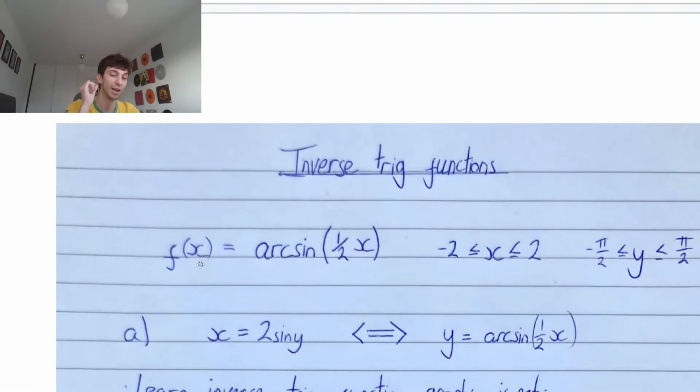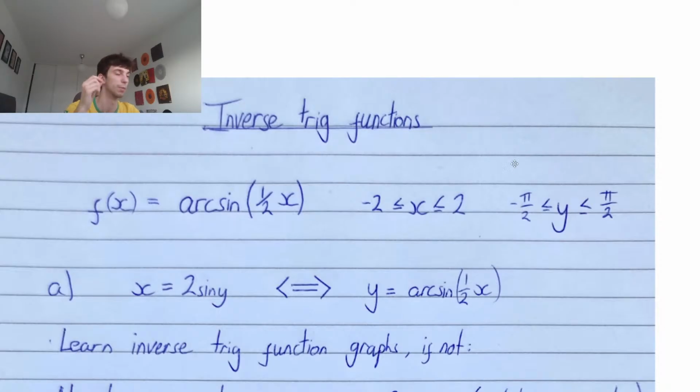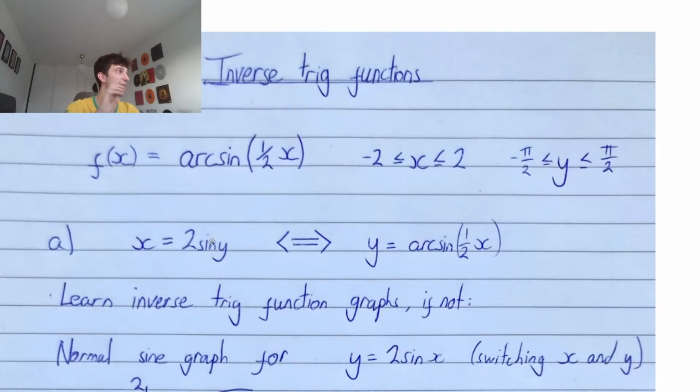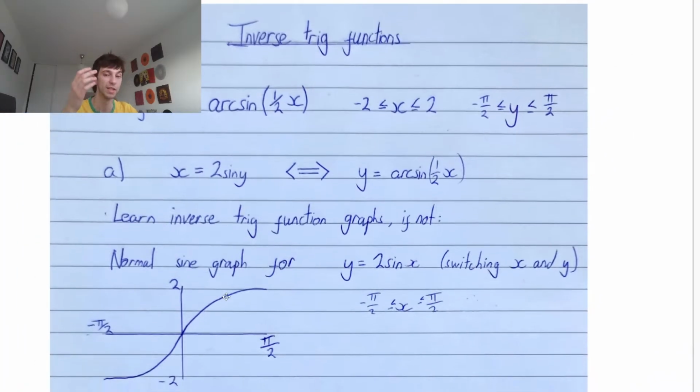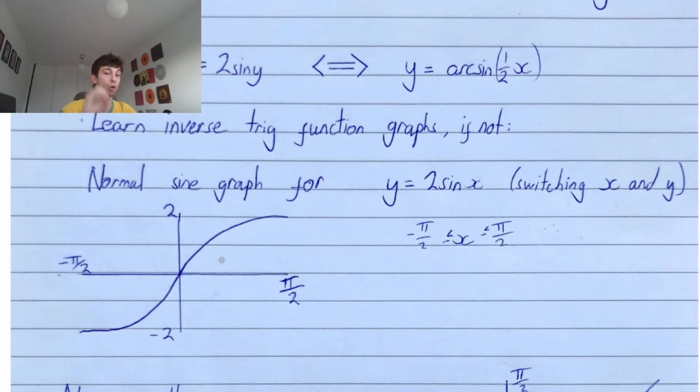So remember, guys, having f of x or y equals arcsine half x with our given ranges and domains of x and y's. This is the same as taking the sine of both sides. So we have that half x equals sine y. We can multiply over by 2, and that will leave us with x equals 2 sine y, which is, as I've just said, the same as y equals arcsine half x. So exactly as I said here, guys, I would just recommend to learn these inverse trig functions if it is a one marker, because you can just use it in your calculator. But the normal sine graph for y equals 2 sine x, just switching the x and y's so it looks a little bit more familiar to us.